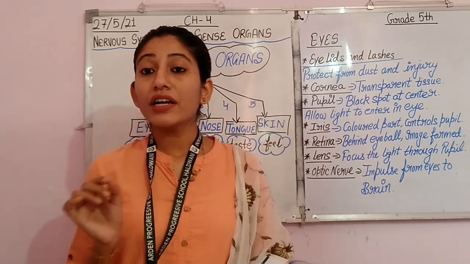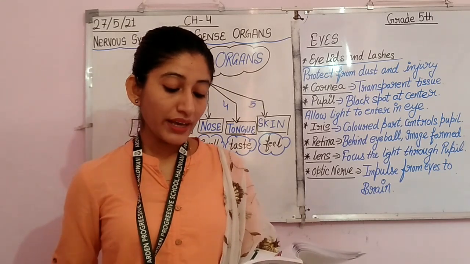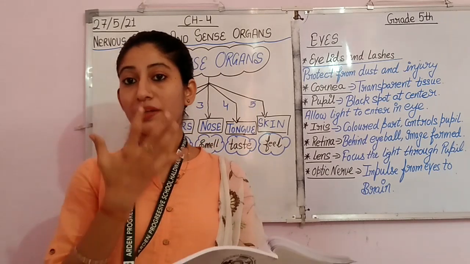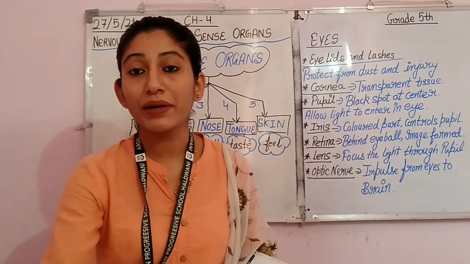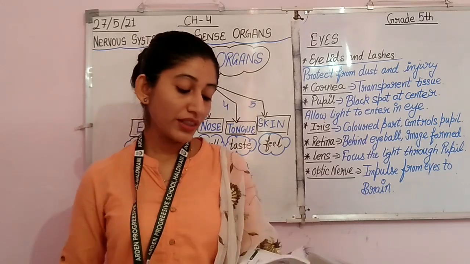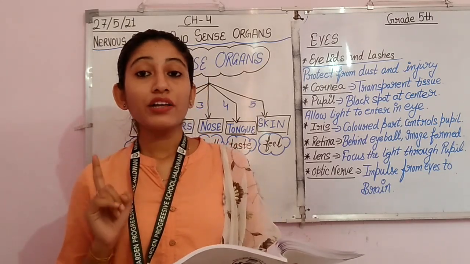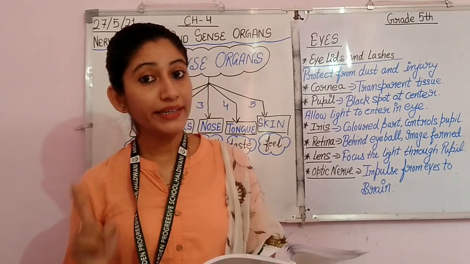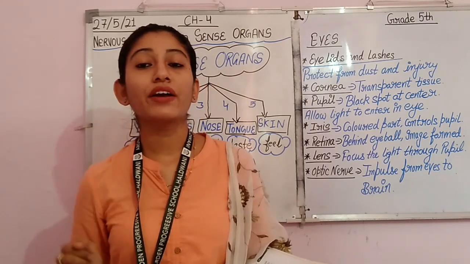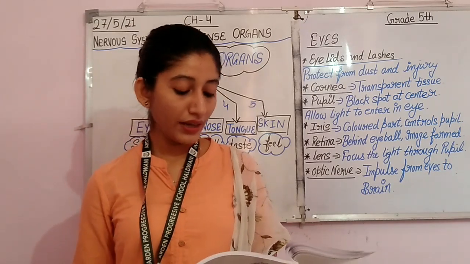Then never do studies by lying down. Lying down means लेटते हुए नहीं पढ़ना है. Okay. Sit straight and hold the book about 12 inches away. बहुत ज़्यादा बुक को पास से या बहुत ज़्यादा बुक को दूर रख के भी नहीं पढ़ना है. You have to keep the book at a distance of 12 inches, and then you should do your studies. Then while you are moving in a vehicle, never read at that time. Okay. Then you must not rub your hand on your eyes, and there are so many other things that you can do to protect your eyes, that is given here.